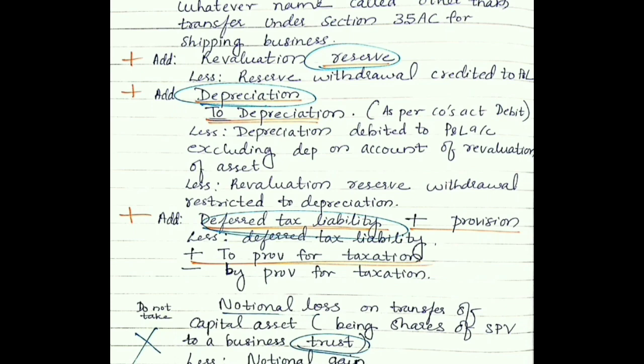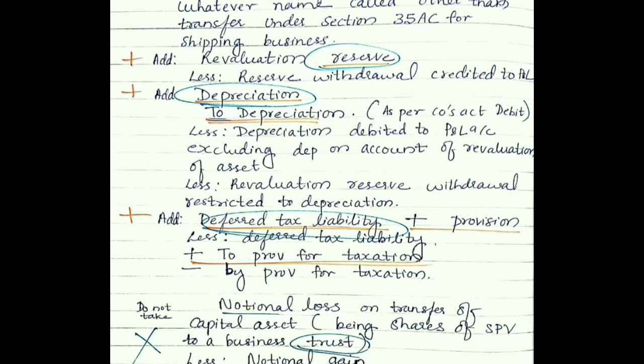Just keep in mind that if the question has a sentence saying "to depreciation", an easy trick to remember is to just add it back. Depreciation should be added back, especially depreciation debited as per the Companies Act.